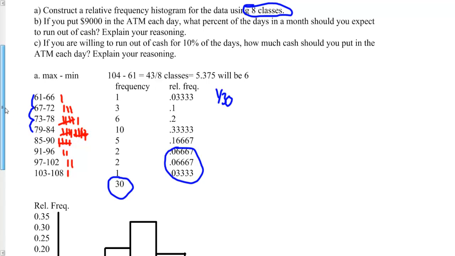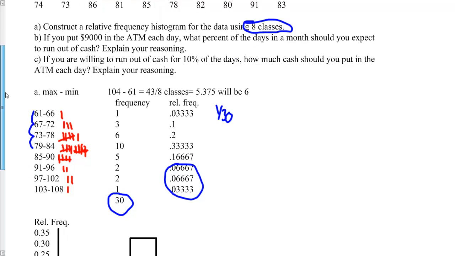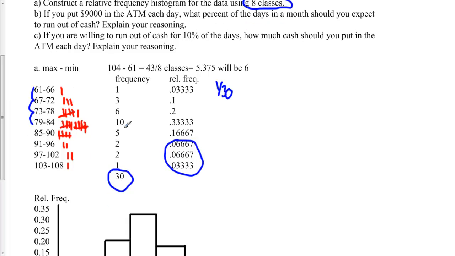Then I just look at my numbers and I make tallies. For 72, I mark it here. 98, I mark it here. 74, I mark it here. So I tally up everything to see how many numbers are in each class. And here's what I found out. My frequencies are 1, 3, 6, 10, 5, 2, 2, and 1. And of course that adds up to the 30, which is your total.